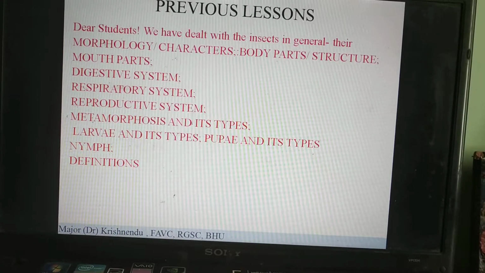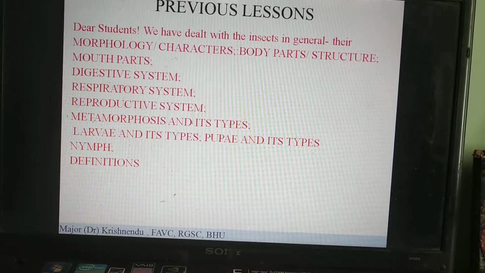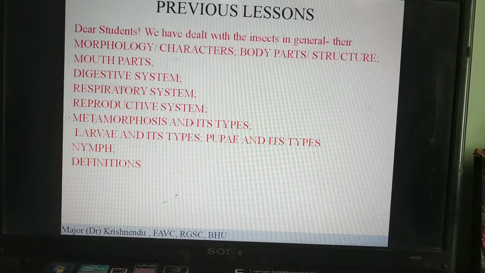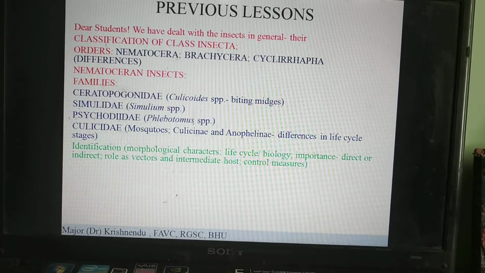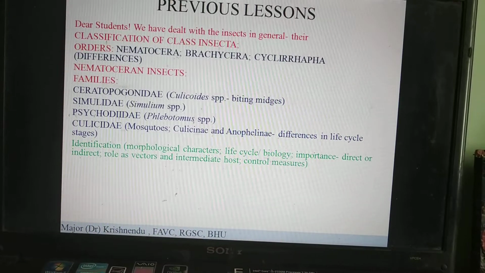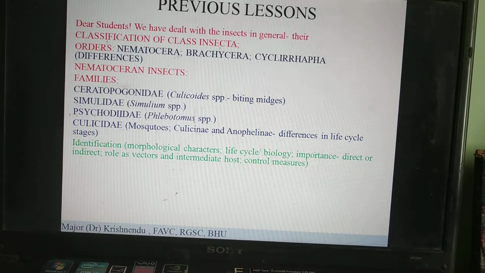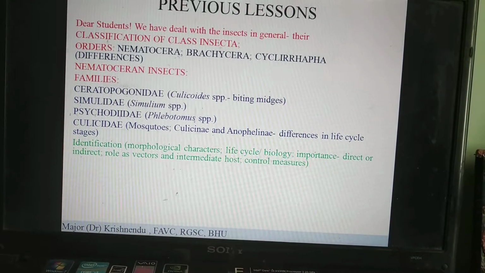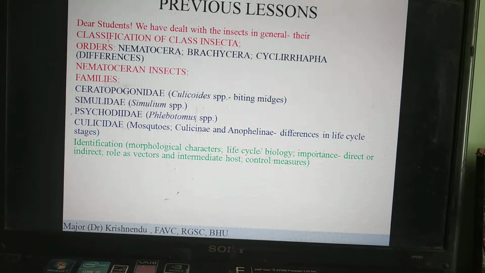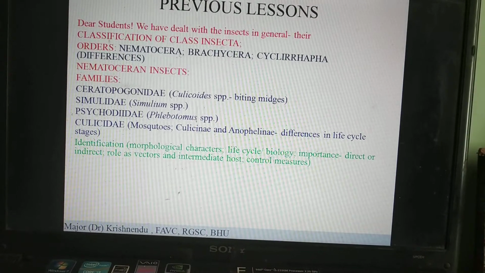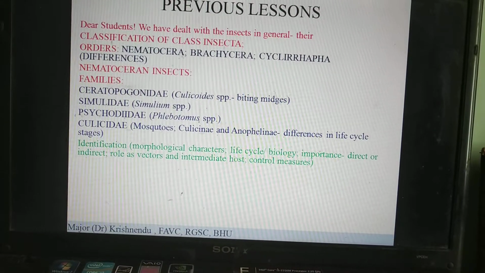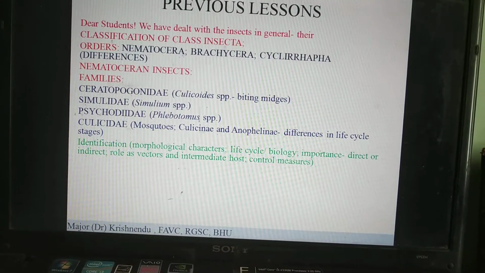The different types of larvae, different types of pupa, the nymphal stages, and all their definitions have been completed in the theory part. Apart from that, we also completed the class Insecta: the Nematocera, Brachycera, Cyclorrhapha. Sorry, there is a spelling mistake in that. We have completed the Nematoceran flies: the Ceratopogonidae, Simuliidae, Psychodidae, Culicidae, the mosquitoes, the biting midges, the phlebotomine flies, that is sand flies, as well as the black flies.